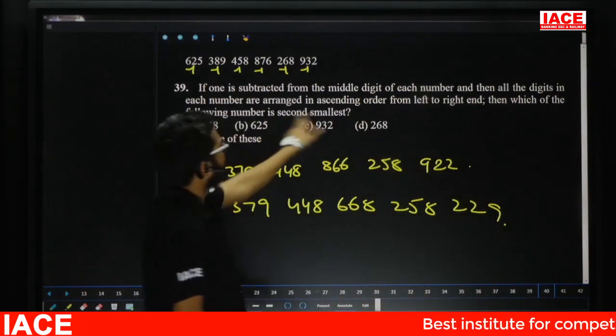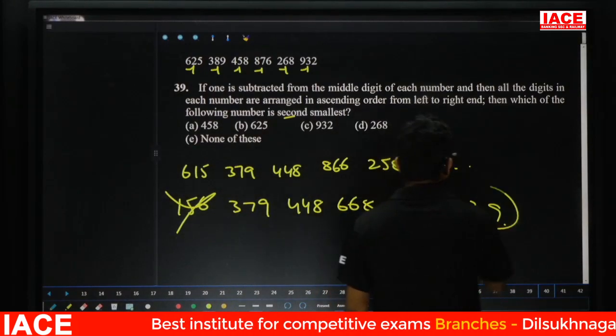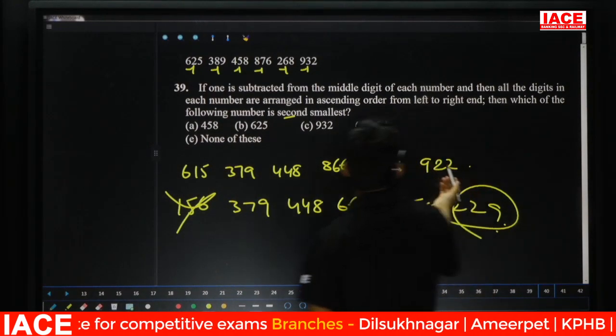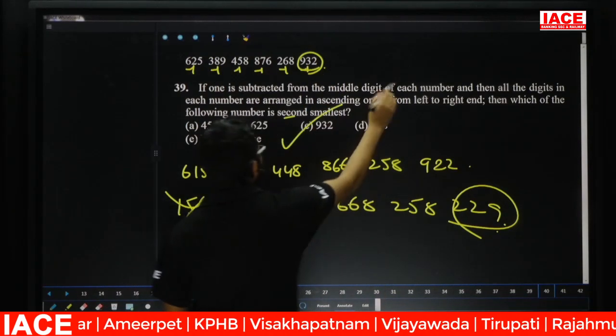Then which of the following is the second smallest? First smallest is 156. Second smallest is what? 229. 229 means here the first number is what? Here the first number is 932. Answer is what? 932. Question number 39, option C.